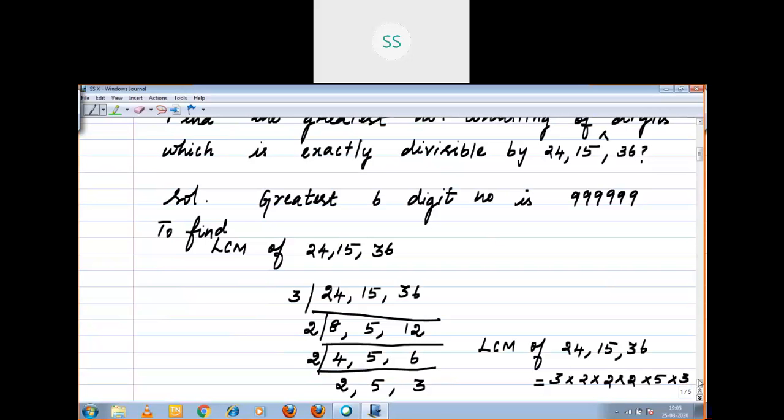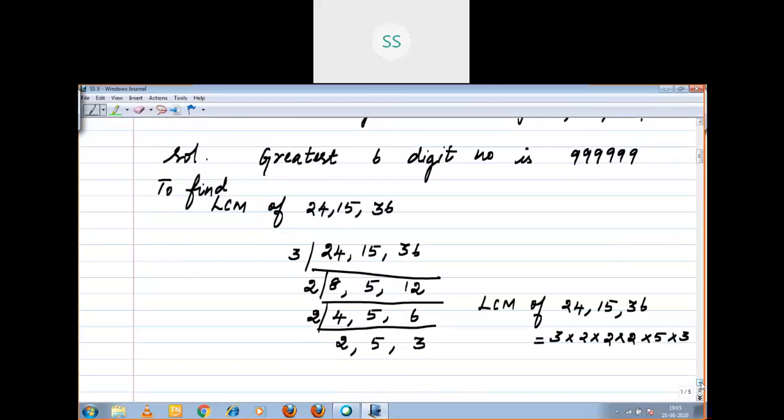Got it? Now you have to multiply all the numbers. 3 2s are 6, 6 2s are 12, 12, 2 5s are 10, 10 into 3, 30, which is equal to 360.